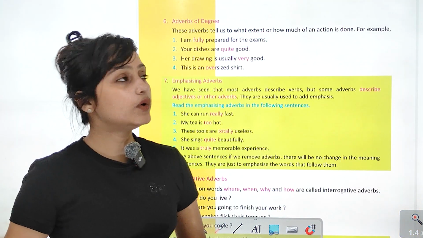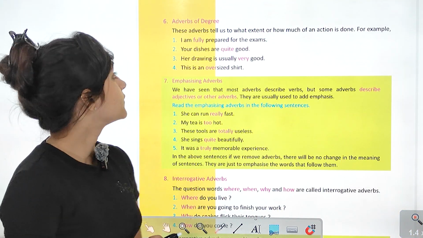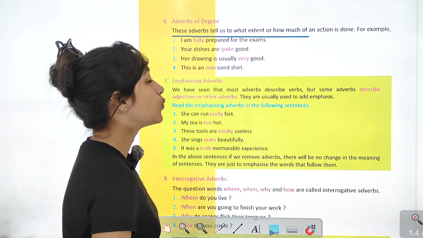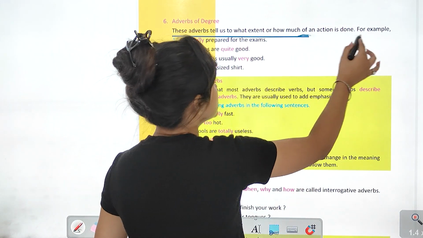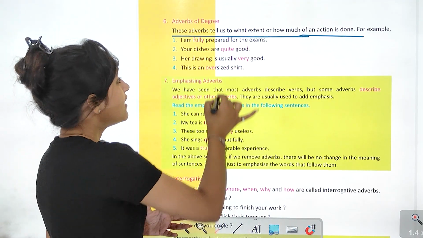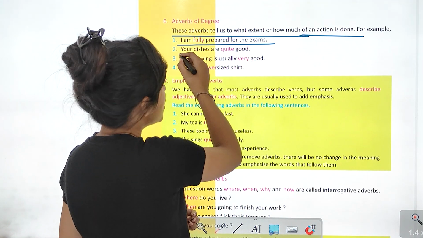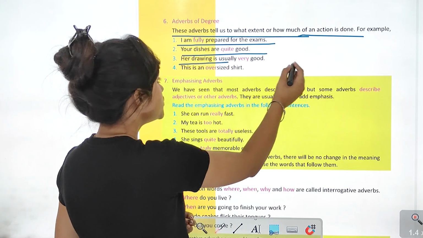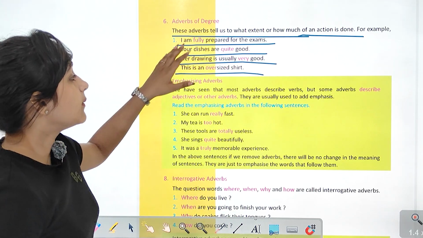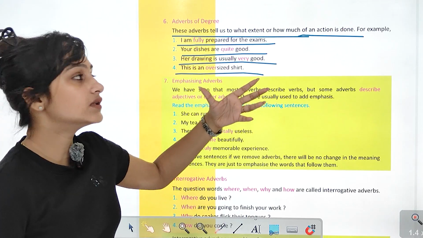Now let's talk about adverbs of degree. So these adverbs tell us to what extent or how much an action is done. कि कितने extent तक कितना एक action हो सकता है. For example, I am fully prepared for the exams. Your dishes are quite good. Her drawing is usually very good. This is an oversized shirt. So यहाँ पे degree बता रहा है कितने extent तक.